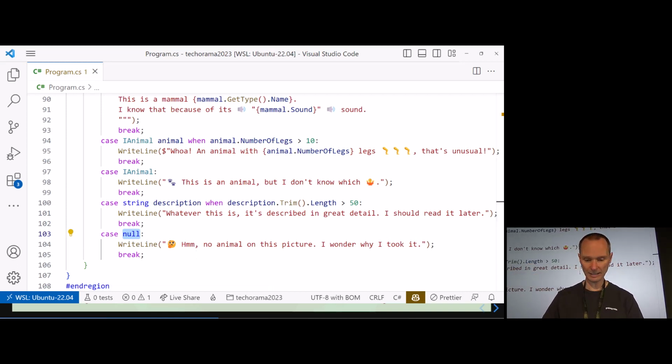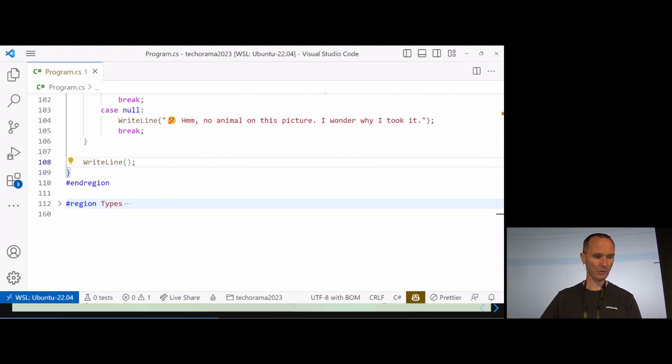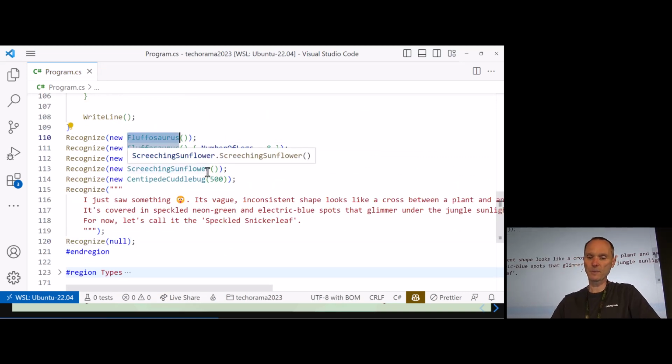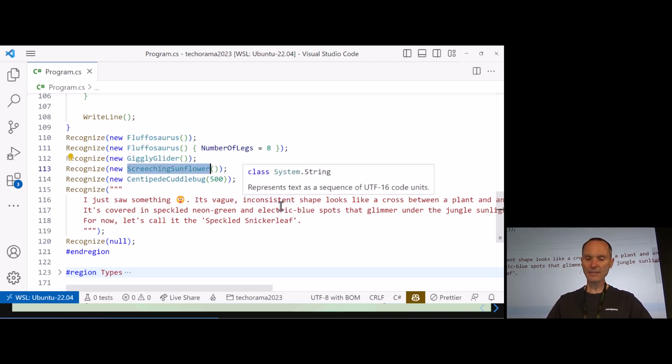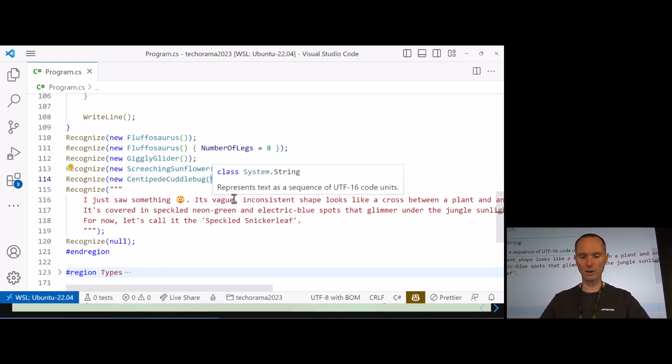Let's try it, right? Let's add something here, and this time I'll do it correctly. Here we are. Oops. I messed up. So here we have my calls. Let's put the calls here and let's take a look at them. We call recognize with a Fluffosaurus. Then we create a Fluffosaurus with 8 legs, then a giggly glider and a screeching sunflower, and then the centipede cuddlebug with 500 legs. Oh my god.